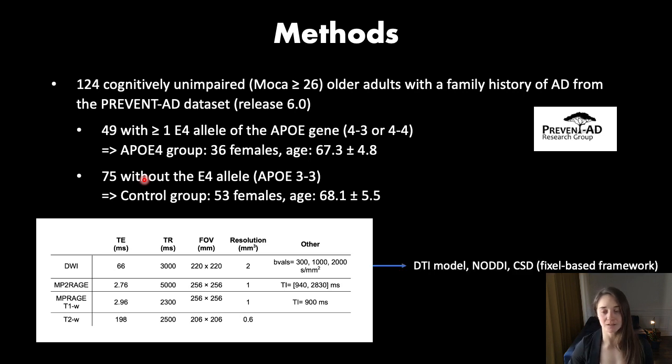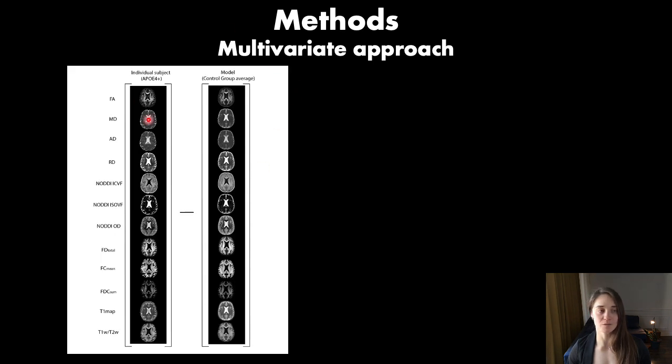I fitted the DTI and NODDI model to the DWI data and performed constrained spherical deconvolution to obtain fixel metrics. I also used the T1 map from the MP2RAGE sequence and calculated the T1 over T2 ratio. 12 types of maps were thus generated for each subject.